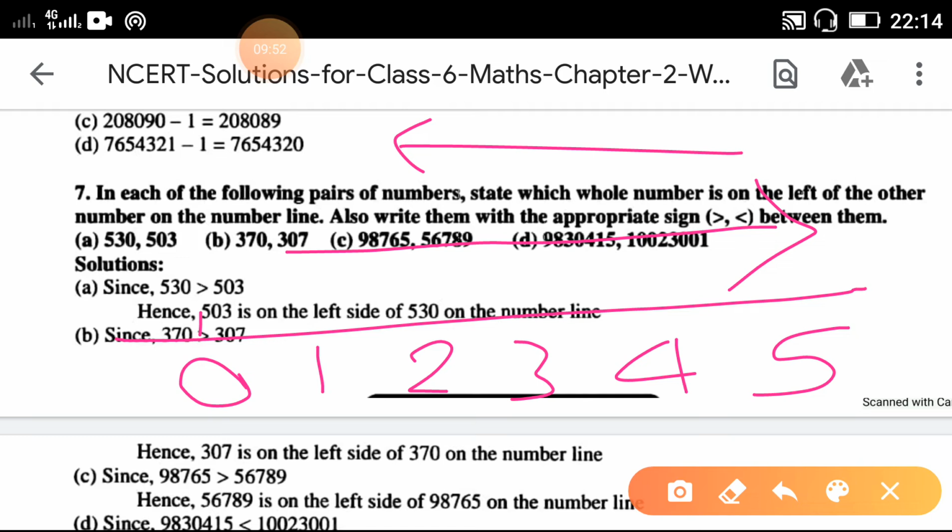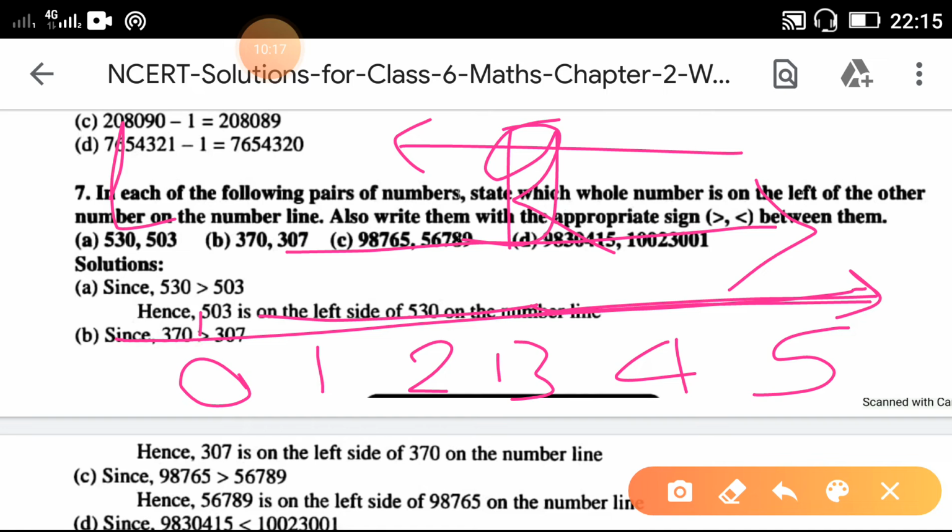So from this number line, it is clear that the smallest number will come on the left side of the number line, and the greatest number will come on the right side of the number line.